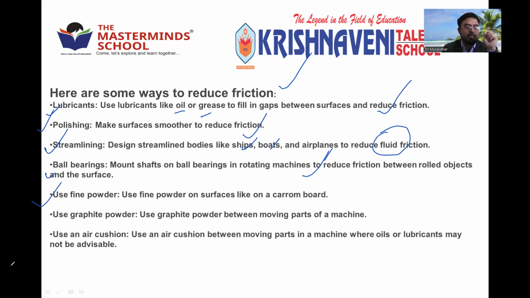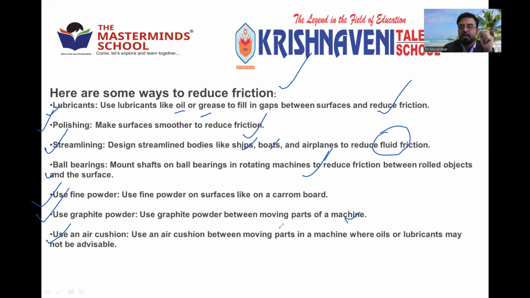Use of graphite powder. Graphite powder also reduces the friction. Graphite powder is used between the moving parts of the machine. Use an air cushion. See, very important. Use an air cushion between the moving parts in the machine where oil or lubricant may not be advisable.